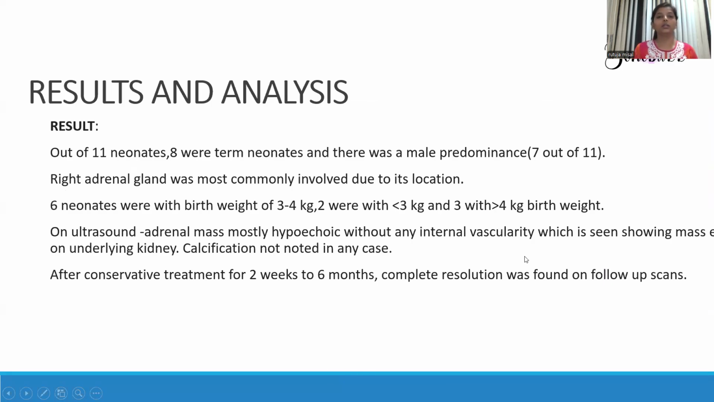Result of this study was, out of 11 neonates, 8 were term neonates, and there was a male predominance. That is, 7 neonates were male. Right adrenal gland was most commonly involved due to its location. Also, the majority, 6 neonates, were with a birth weight of 3 to 4 kg.